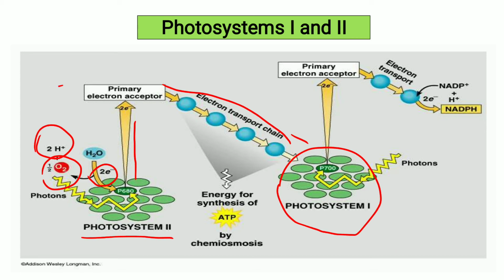Okay, I think you understand photosystem 2. Then this electron transport chain transports the electron energy for the synthesis of ATP by chemiosmosis.